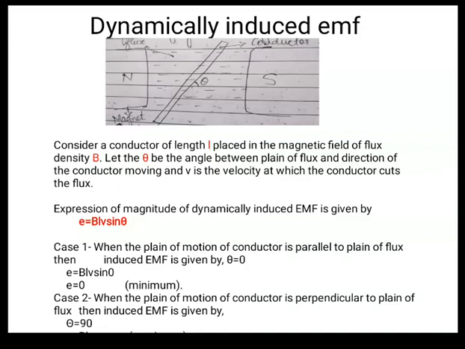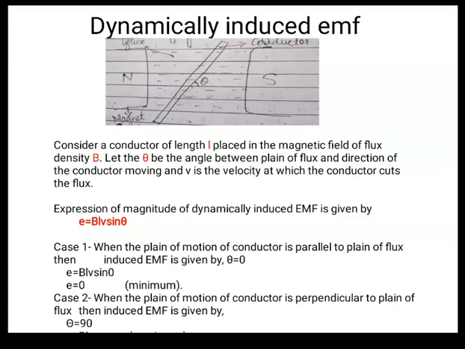Consider a conductor of length L placed in a magnetic field of flux density B. Okay, so in that diagram you can see there's an iron rod, right? That rod is nothing but a conductor, and the length of that conductor is L. Now let theta be the angle between the plane of the flux and the direction of the conductor moving, and v is the velocity at which the conductor cuts the flux. So these are the few parameters which we have to remember.